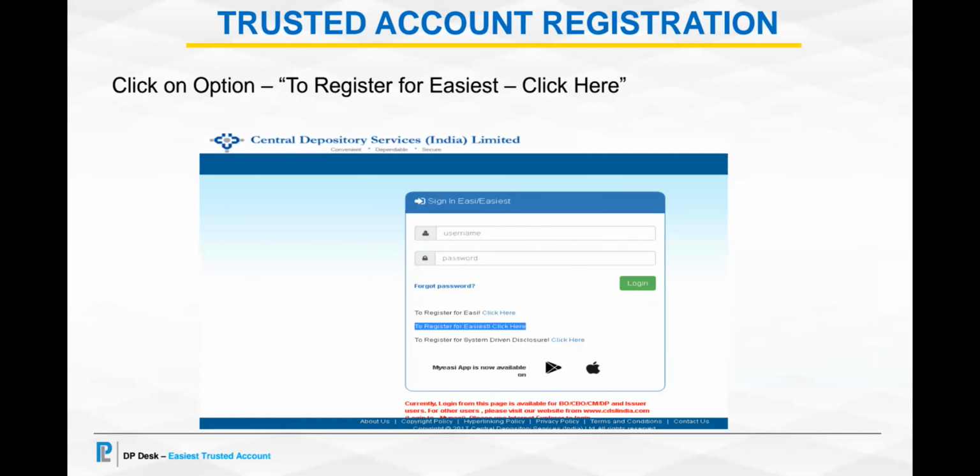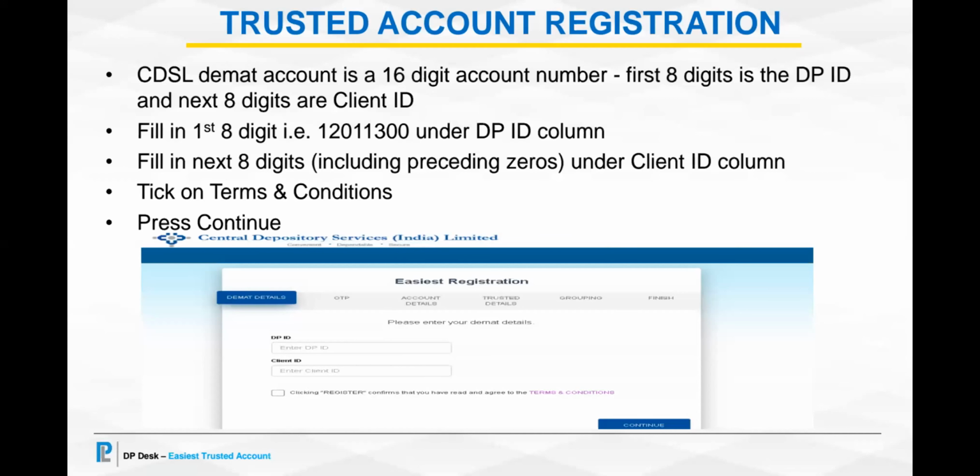Yeah, so he will have to click on this option to register for easiest. Here you will have to put your DMAT, your DP ID and client ID. The CDSL DMAT account number is a 16-digit account number, of which the first 8 digits stand for your DP ID and the next 8 digits are your client ID.